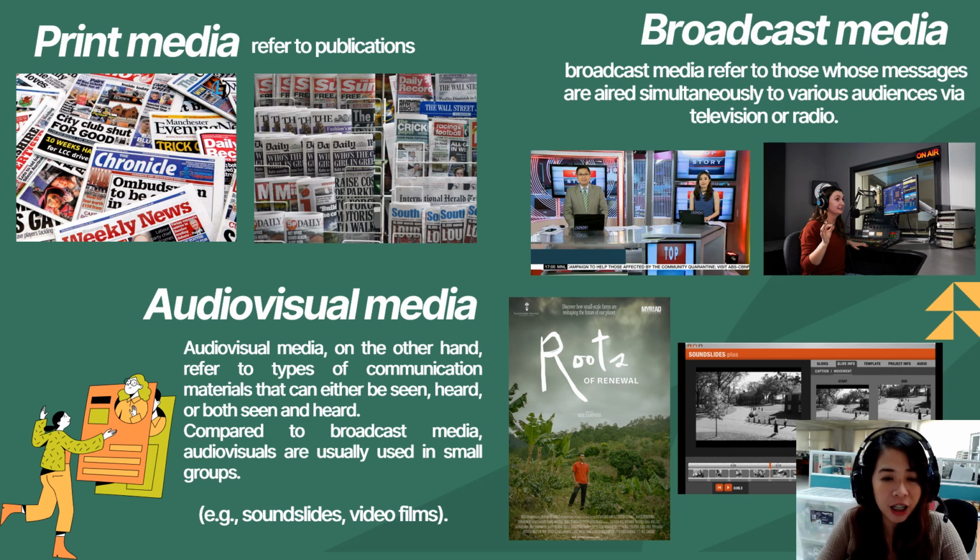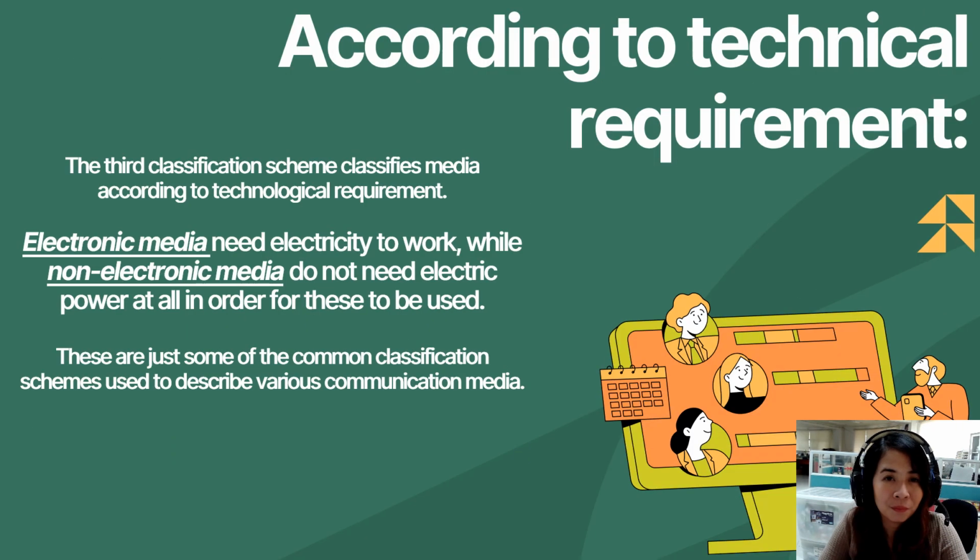Audiovisual media, on the other hand, refer to the types of communication materials that can either be seen, heard, or both seen and heard. Compared to the broadcast media, audiovisuals are usually used in small groups, such as sound slides and video films. The third classification scheme classifies media according to technological requirement.